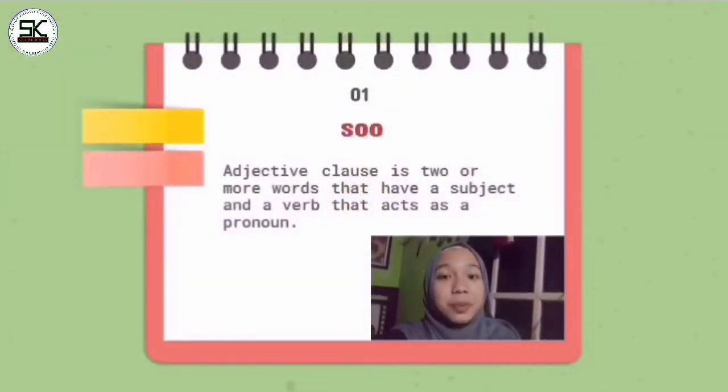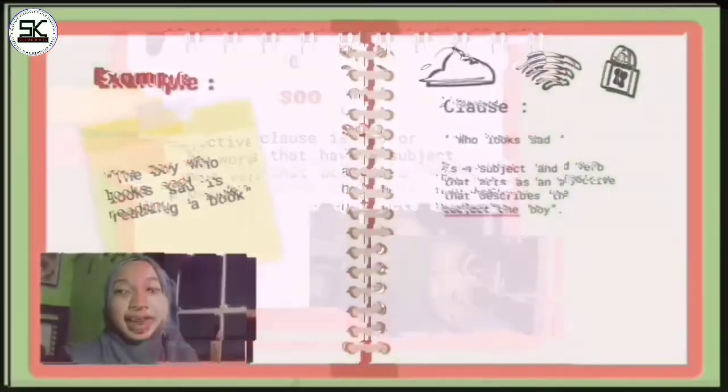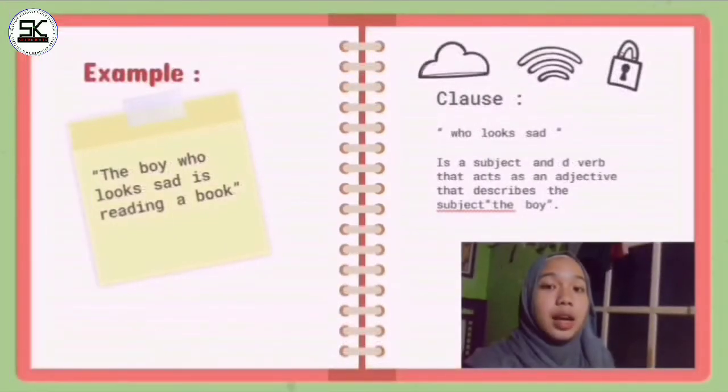Okay guys, the explanation of adjective clause is two or more words that have a subject and verb that act as a pronoun. Okay guys, I can give you an example. The boy who looks sad is reading a book. The clause is who looks sad. Who looks sad is a subject and verb that exists, and an adjective that describes the subject boy.